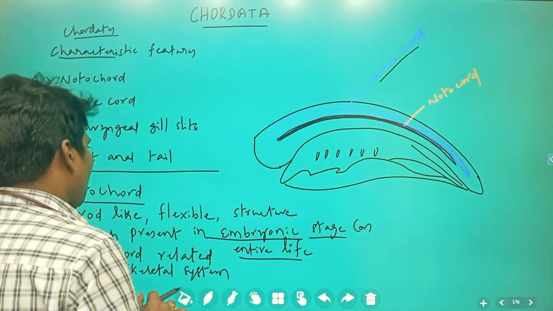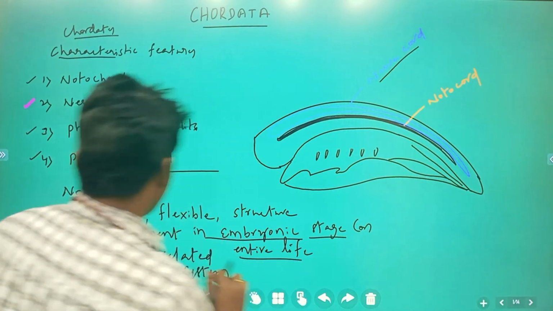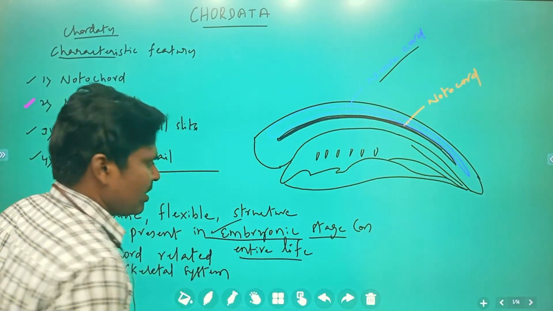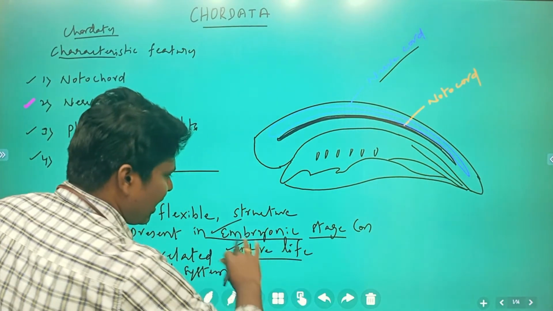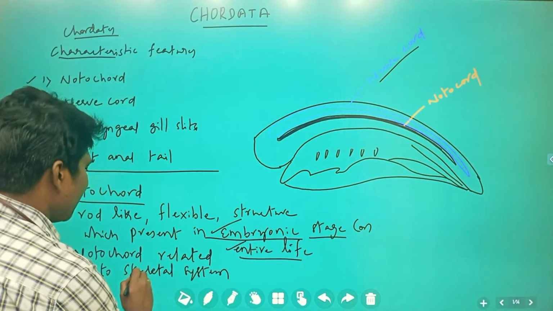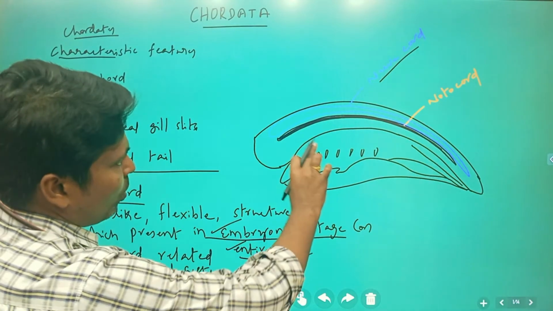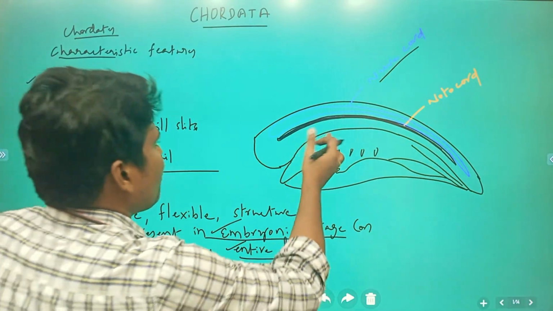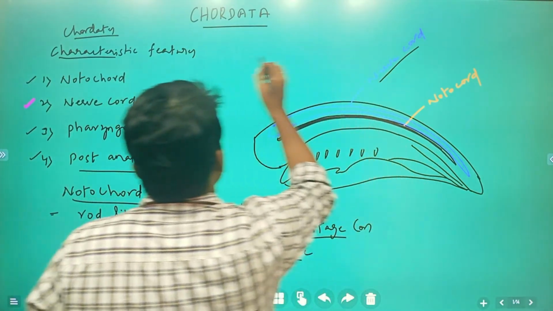That is a simple summary of the notochord, which may be present in the embryonic stage or in the entire life.